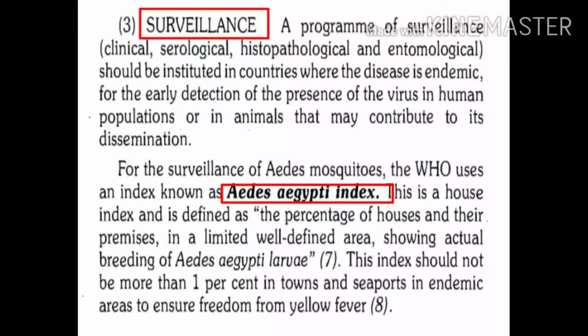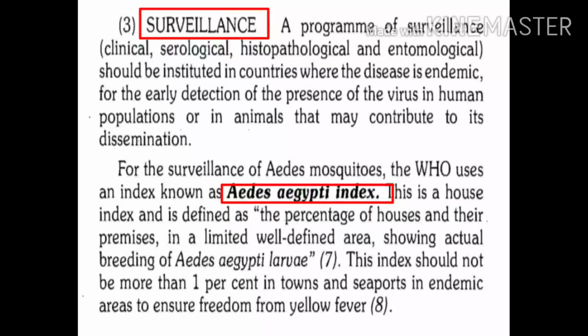What is the meaning of Aedes aegypti index, and how is it calculated? It is the percentage of houses and their premises in a defined geographic area which show breeding of Aedes aegypti.